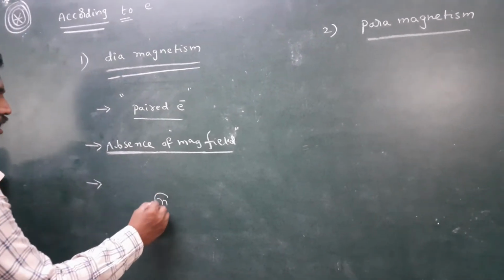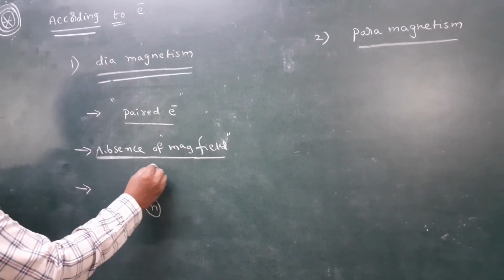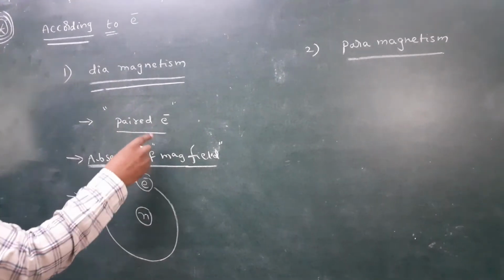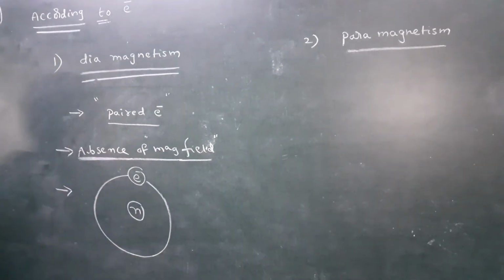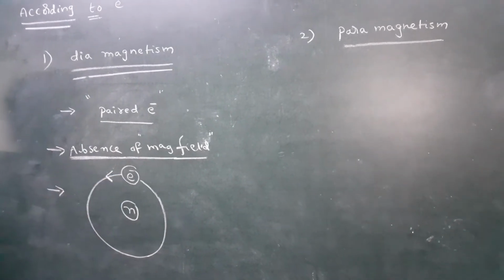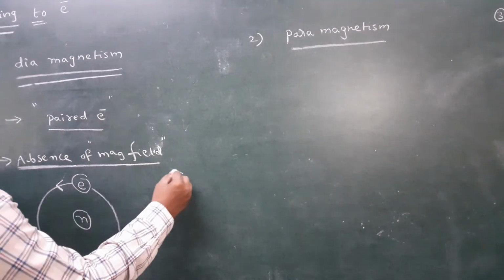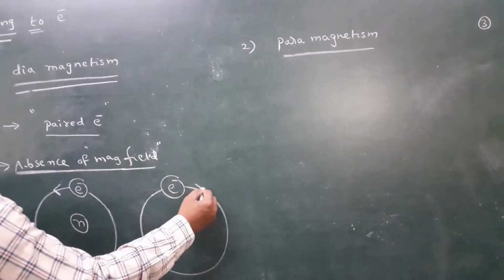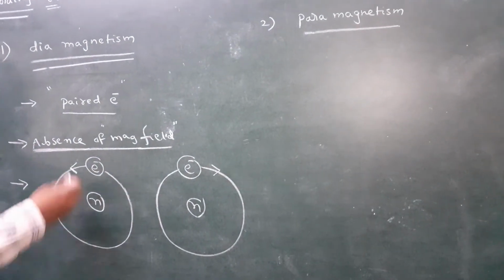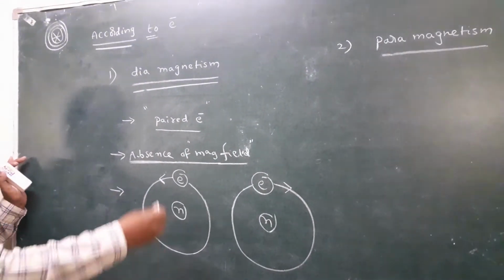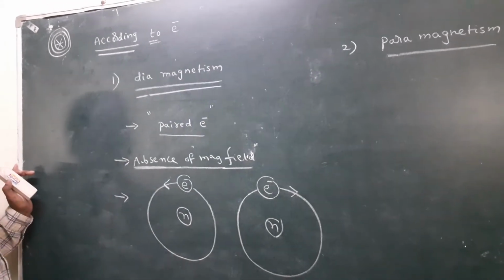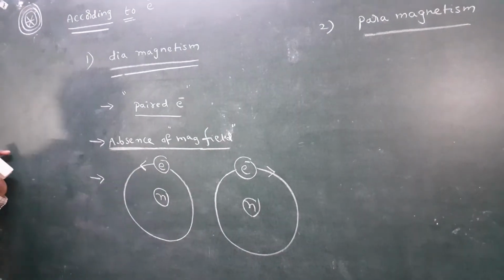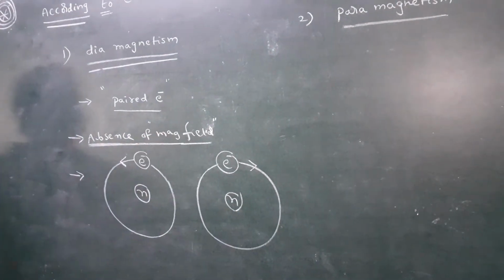Here, in an atom, every electron revolves around the nucleus. Here paired electrons are there, that means two electrons are there. One electron moves in the anti-clockwise direction, the other electron moves in the clockwise direction. That means diamagnetic substances contain paired electrons: one electron in anti-clockwise direction, the other in clockwise direction.